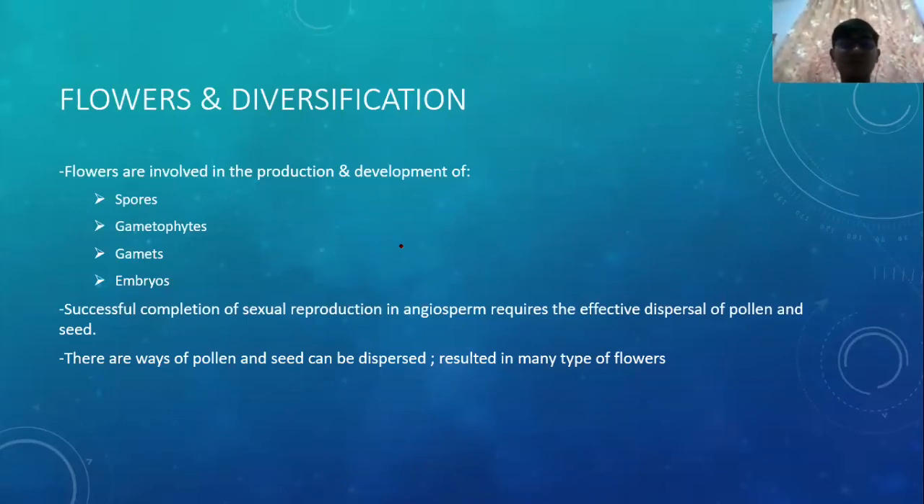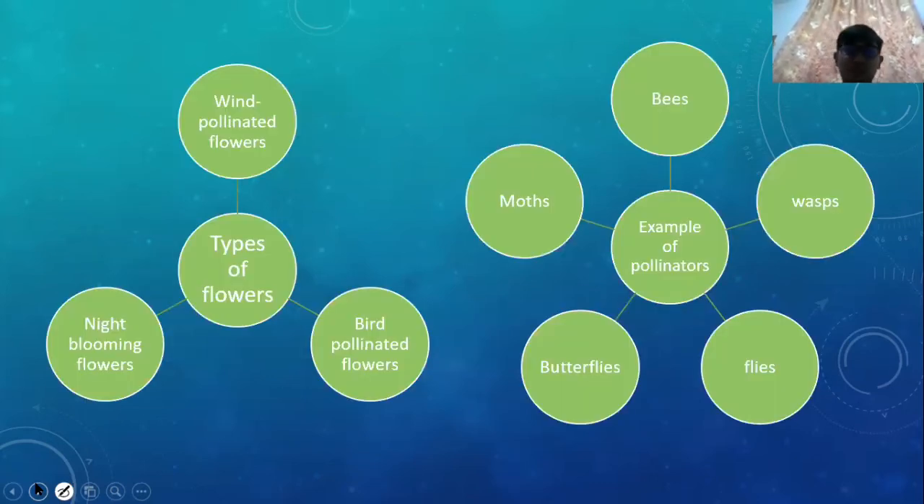Sebab flowers ni penting lah. Sebab kat situ ada spore. Okay. So macam mana flowers ni boleh dispersed? There's many way to flowers and seed can be dispersed. Okay, dia ada banyak type of flowers lah. Dia such as wind pollinated flowers, birds pollinated flowers, dan night blooming flowers.